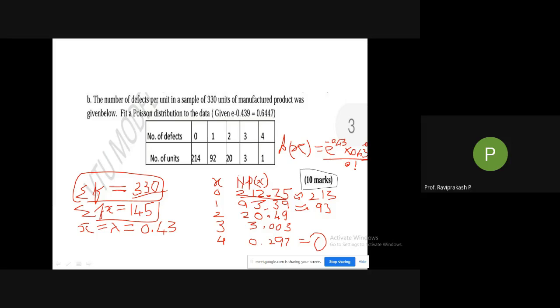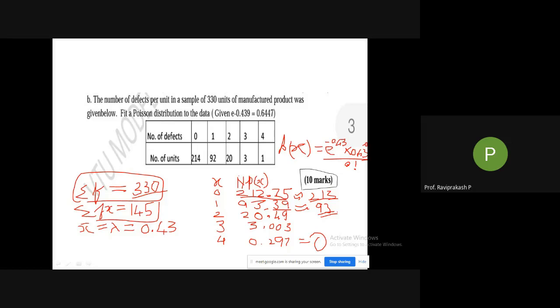So if you calculate this, we will get 212.75. Okay, so .75 is greater than 0.5, right? So we are rounding it off to 213. That's all. Then the next number we are taking. The same thing here. Next one, it is 0.39. It is less than 0.5, so we are taking it back. That is 93. Okay, got it?